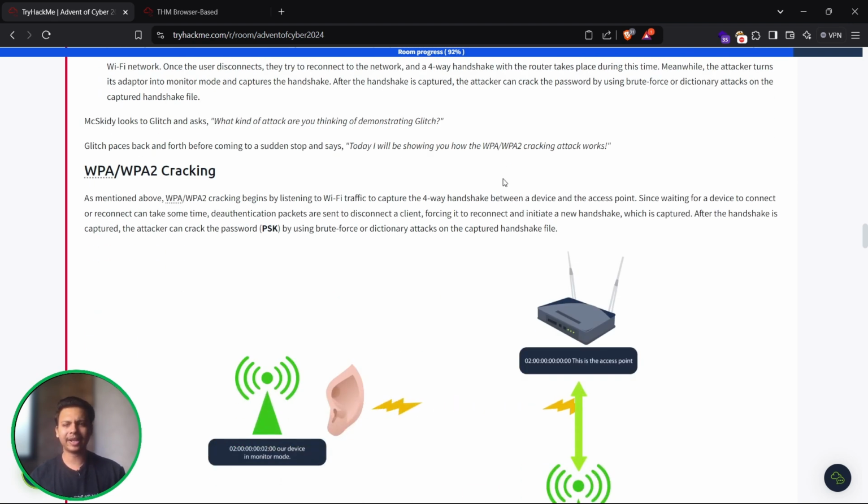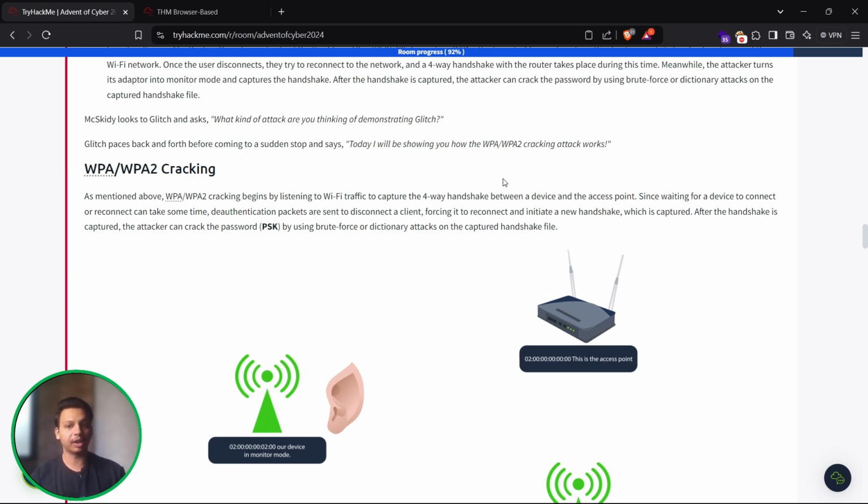So, MaxCD looks to Glitch and asks, what kind of attack are you thinking of demonstrating? Glitch passes back and forth before coming to a sudden stop and says, today I will show you how a WPA and WPA2 cracking attack works.